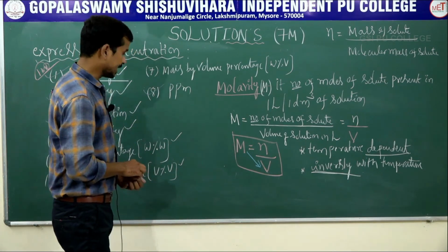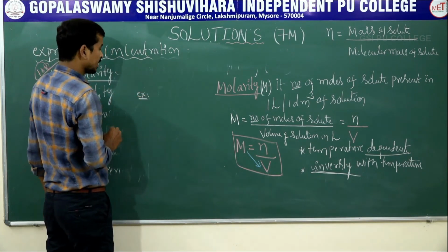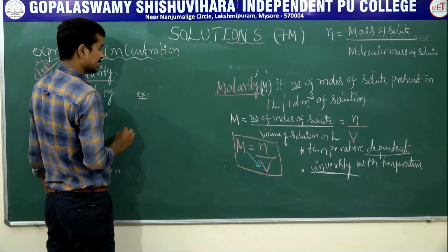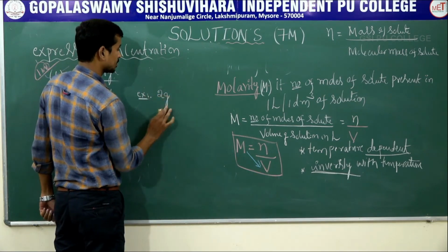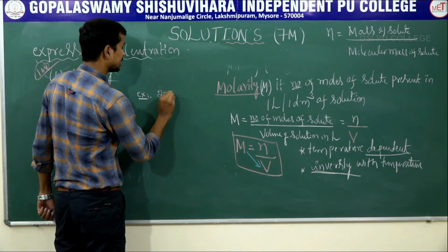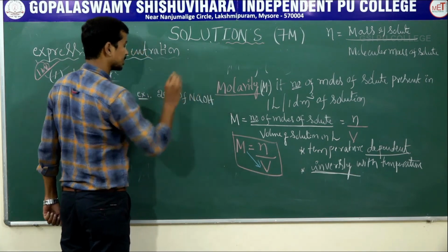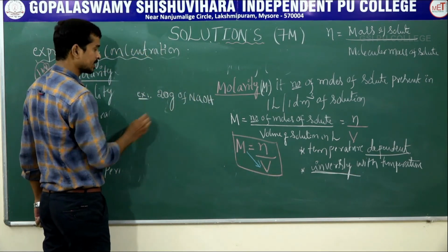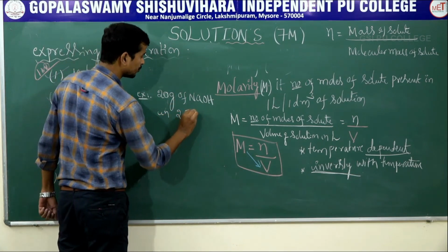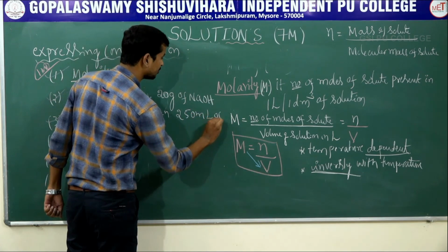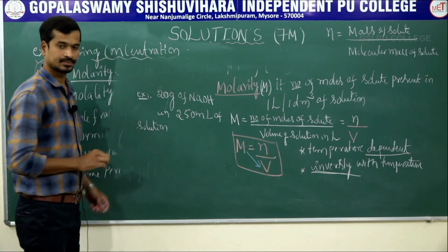Let us consider an example. Calculate the molarity of a solution containing 20 gram of NaOH in 250 ml of solution.